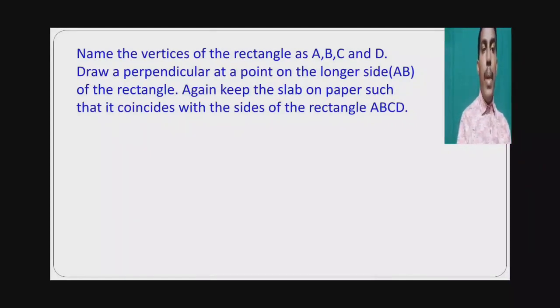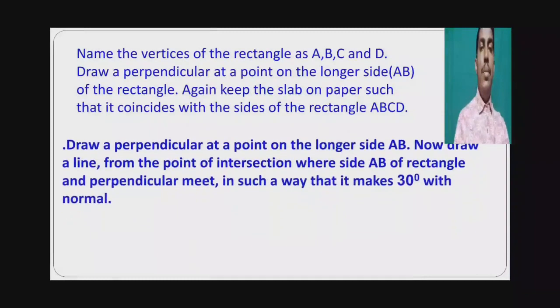Again keep the glass slab in its original position, so that it coincides with the sides of the rectangle ABCD. It fits in ABCD. Draw a perpendicular at a point on the longer side AB. Now draw a line from the point of intersection where side AB of the rectangle and the perpendicular meet, in such a way that it makes 30 degrees with the normal.